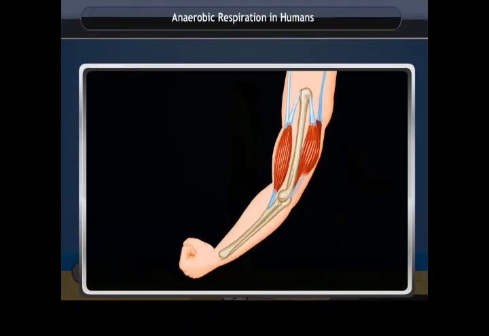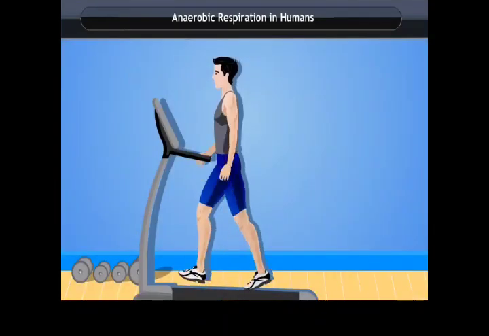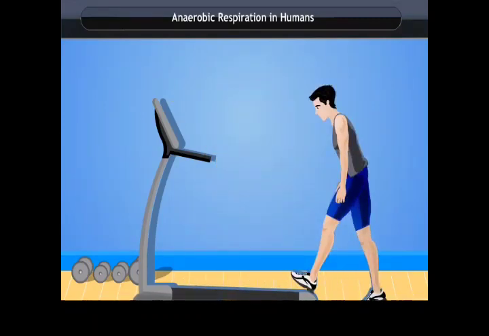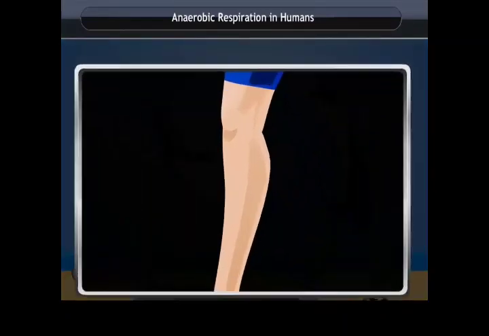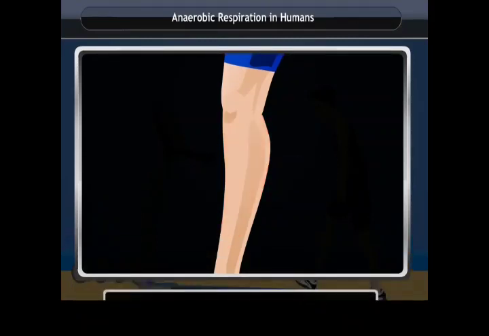Well, it is simple. When we perform heavy exercise or workout, our body's demand for oxygen also increases. The supply is limited, therefore the body switches to anaerobic respiration in muscles. It produces lactic acid by partial breakdown of glucose, which causes the muscle cramps.